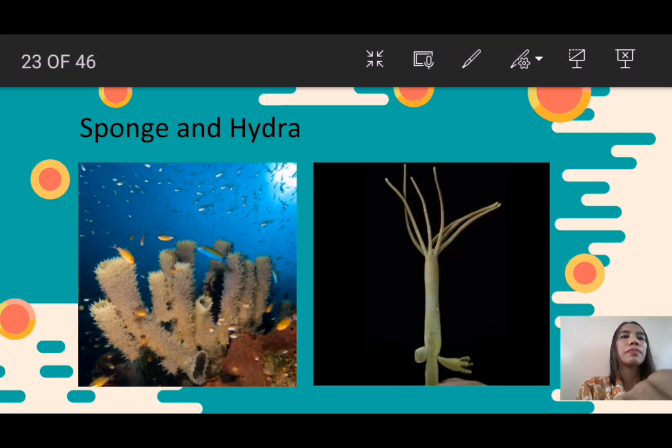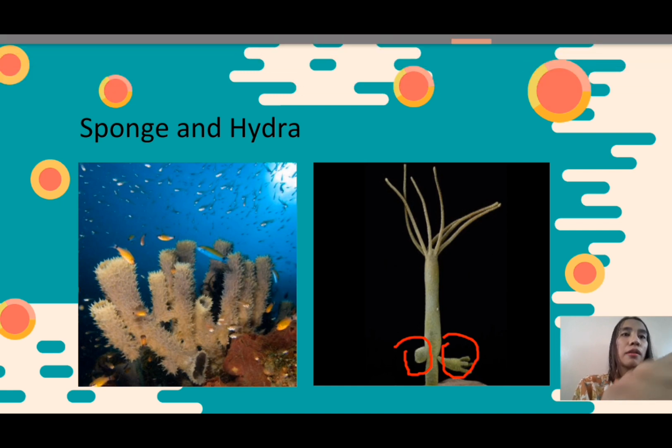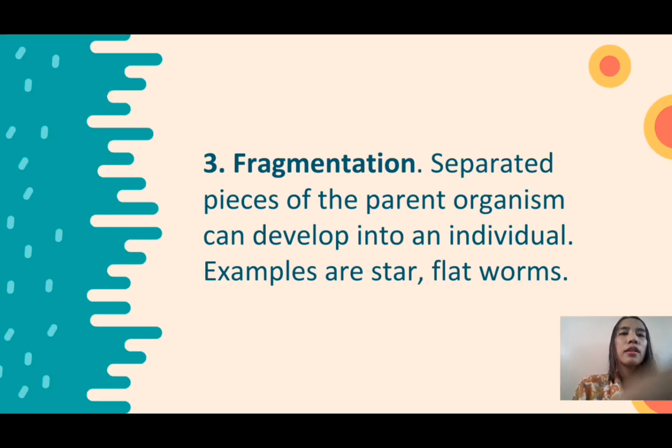So, this is our sponge and hydra. So this will be their bud or their offspring. If it has grown enough, it will fall off, and it will become an exact copy of its parent. Okay, next one.